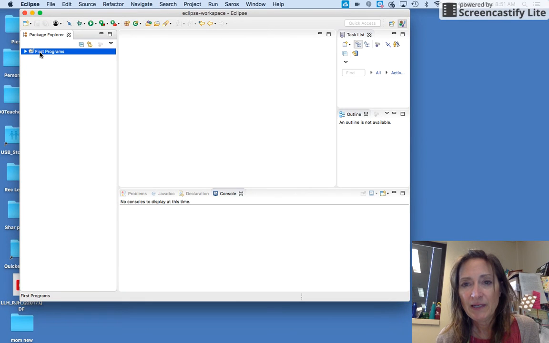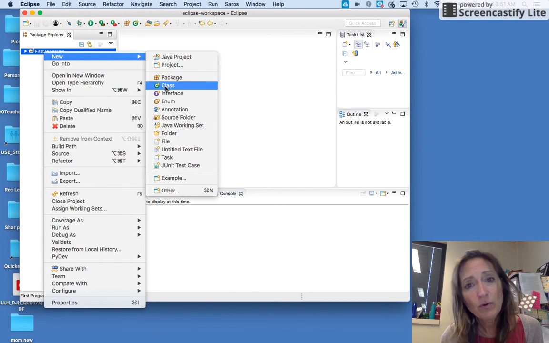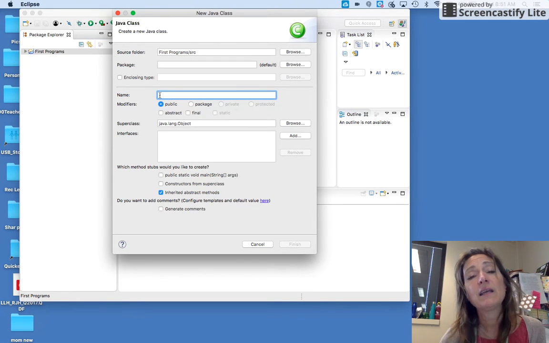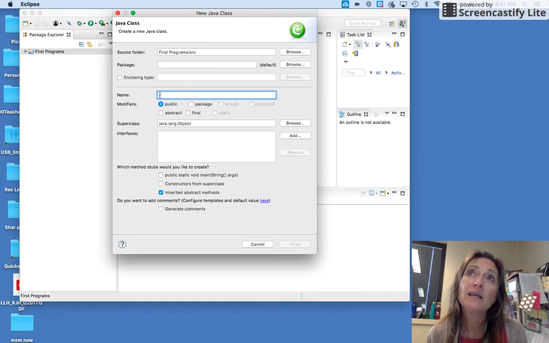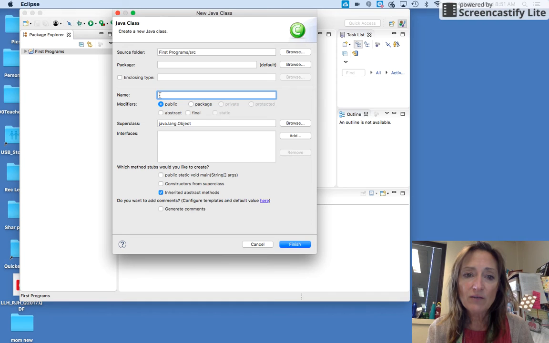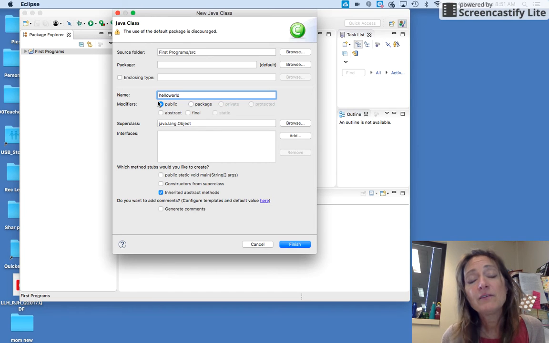I'm going to right click on that folder and say New Class. So programs in Java are called classes. So new class, and now it does matter. This name can't have any spaces in it. It can't start with a number or a special character. So I'll just call it Hello World. All one word, no spaces. So the program is going to be called helloworld.java.